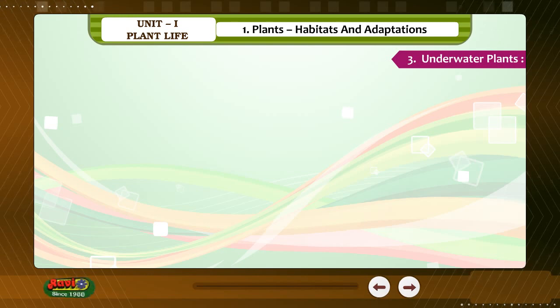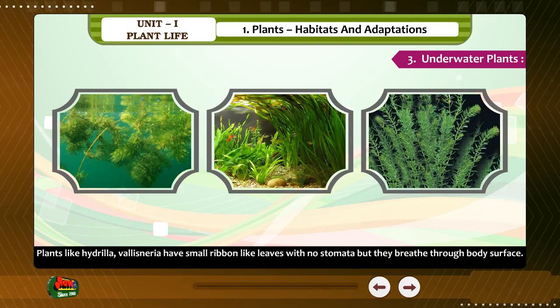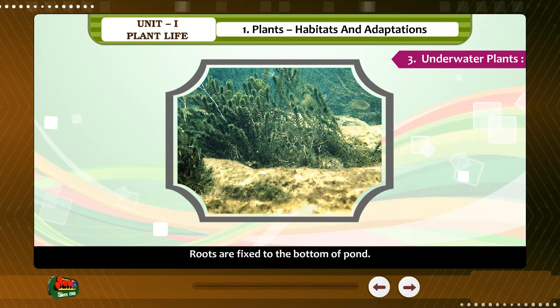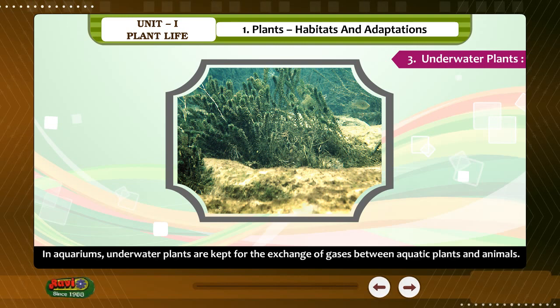Underwater plants. Plants like Hydrilla and Vallisneria have small ribbon-like leaves with no stomata, but they breathe through the body surface. Roots are fixed to the bottom of the pond. In aquariums, underwater plants are kept for the exchange of gases between aquatic plants and animals.